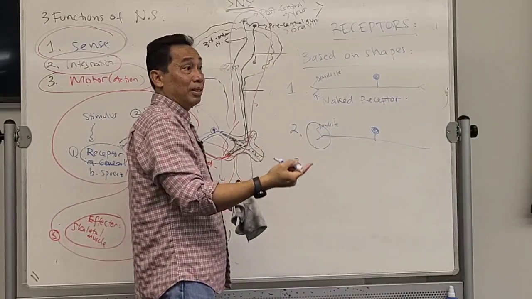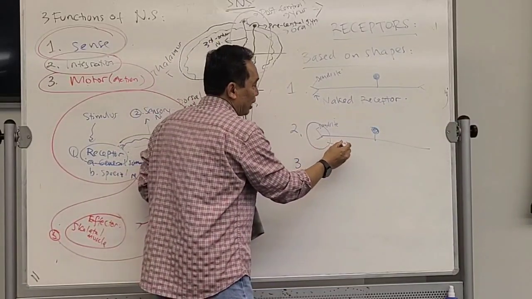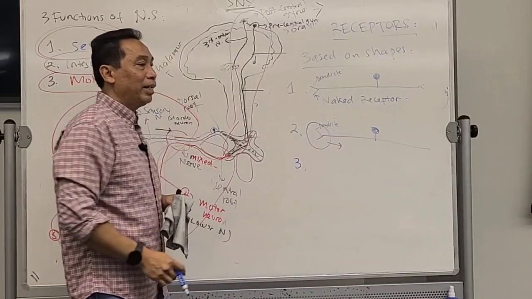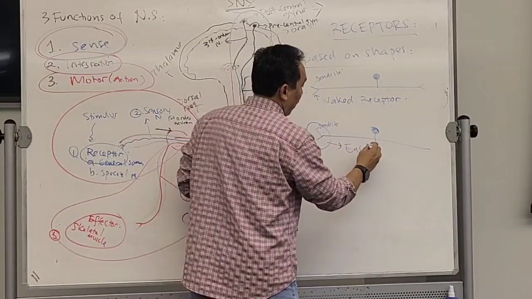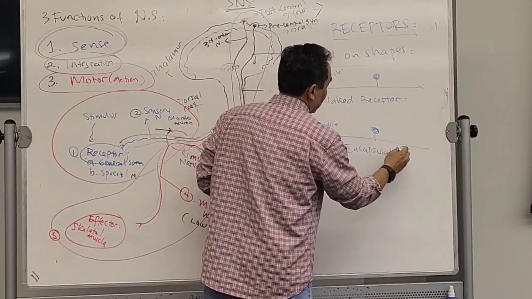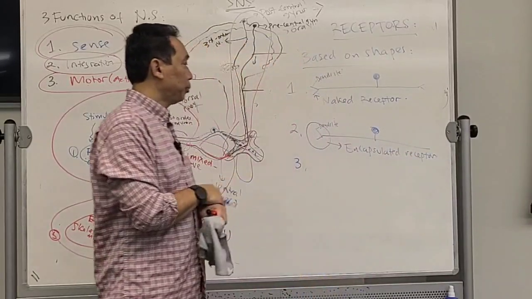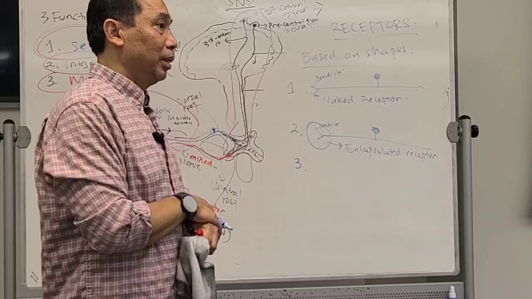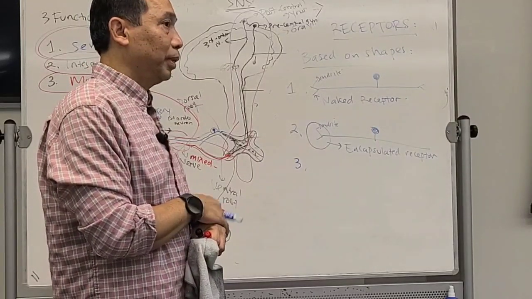There is a capsule. So if it looks like this, then this receptor is called the encapsulated receptor. You get this one?